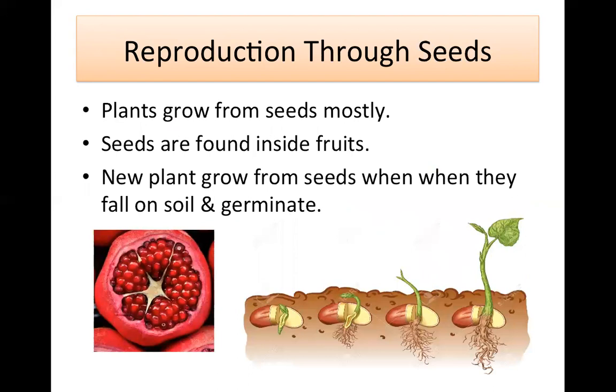Reproduction through seeds. Plants grow from seeds mostly. Seeds are found inside fruits. New plants grow from seeds when they fall on soil and germinate. Now children, here we will stop our topic and further we will study in the next slide.